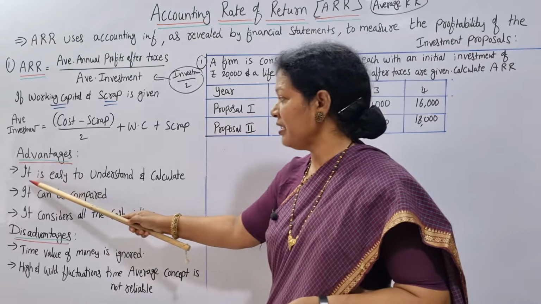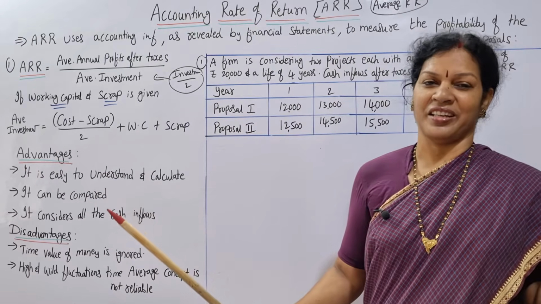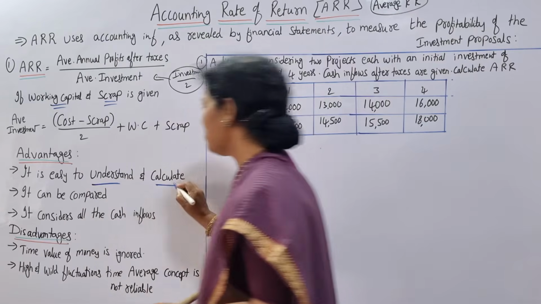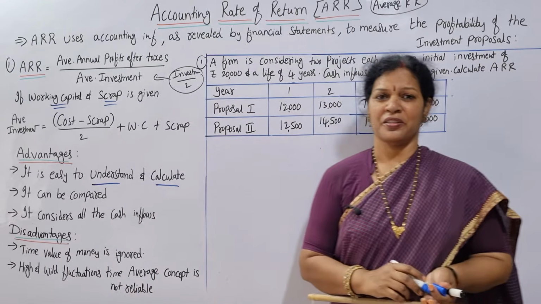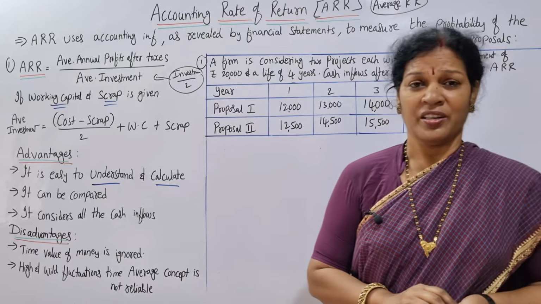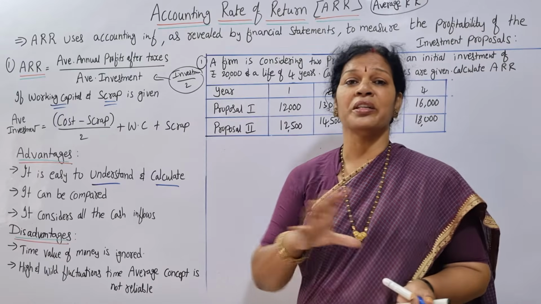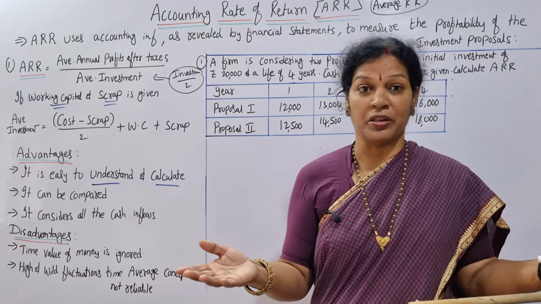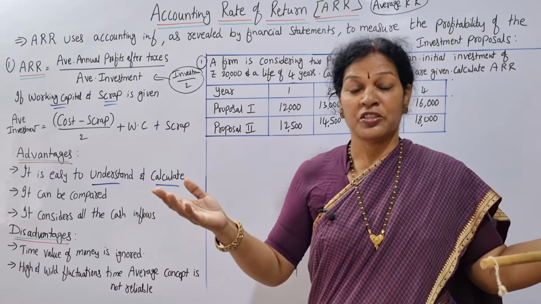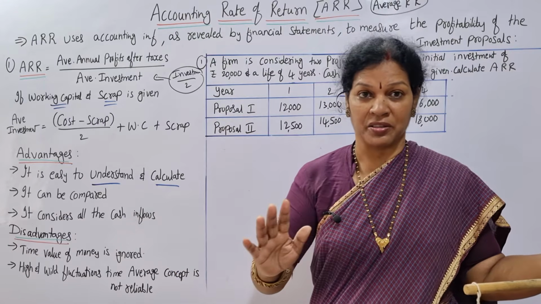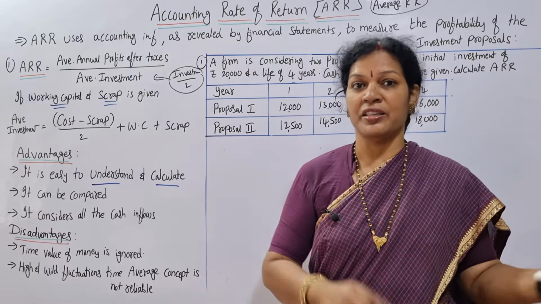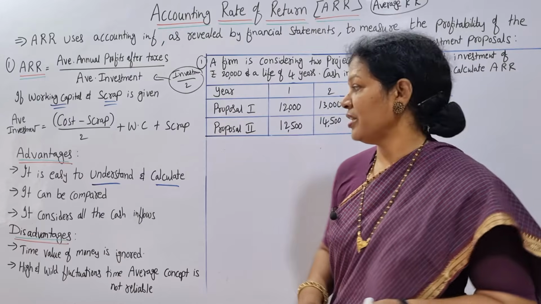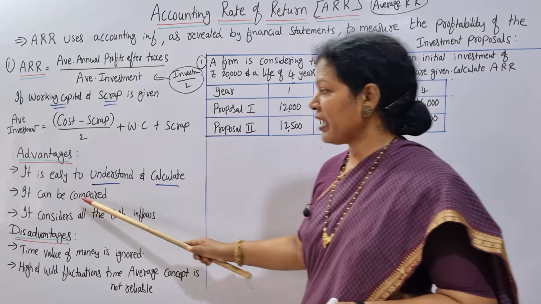First thing is that it is easy to understand. It is very easy to understand and also easy to calculate. Anyone can do this, even someone who does not have accounting knowledge. What is debit, what is credit? I don't have in-depth knowledge of trial balance, financial statements, all these things. Doesn't matter. You can easily understand and calculate this. So easy.